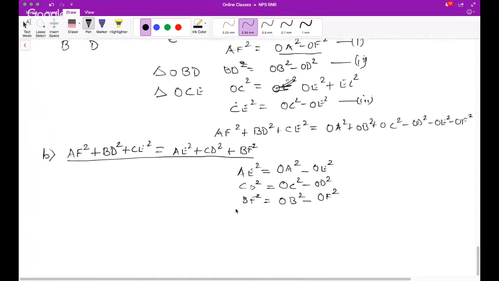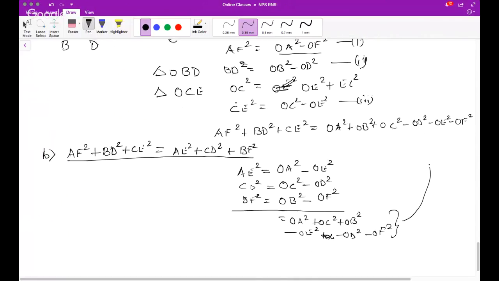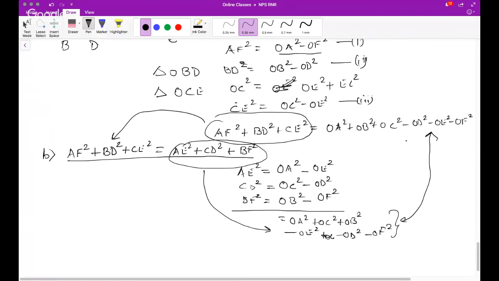Yeah, add all of them. Add these three. You will get on the right hand side OA square plus OC square plus OB square minus OE square minus OD square minus OF square, which is nothing but same as this. If you see now, this part is here and this part is here, which is equal to this. So all are equal. So hence proved.